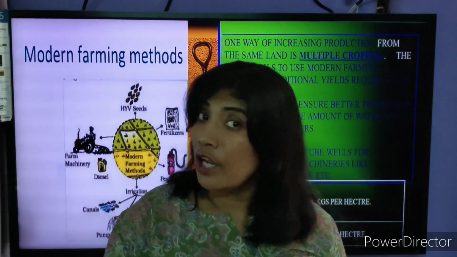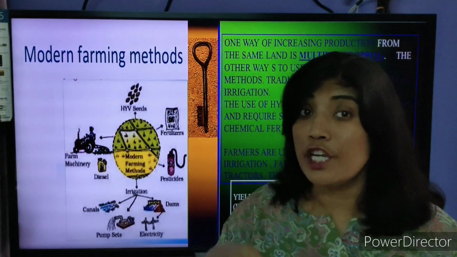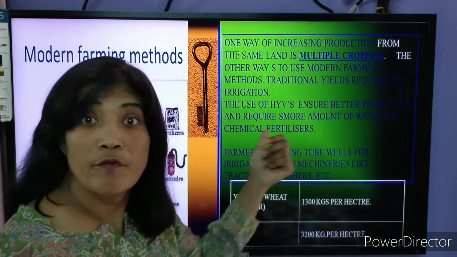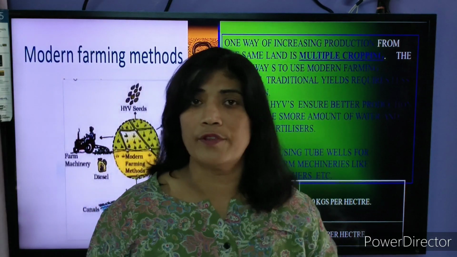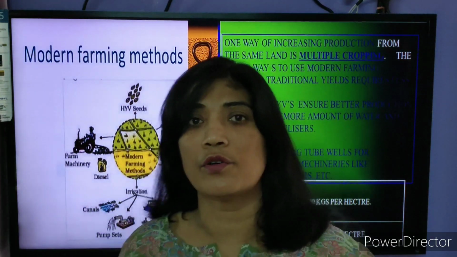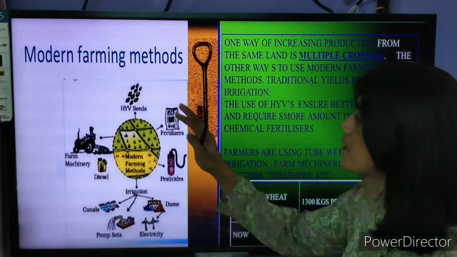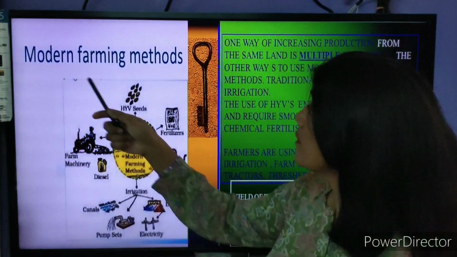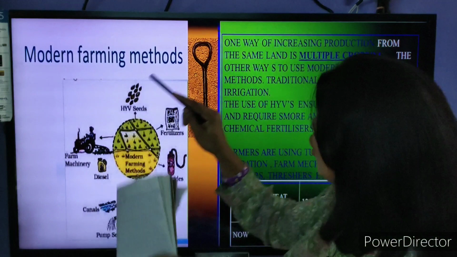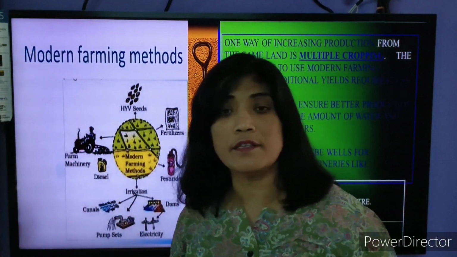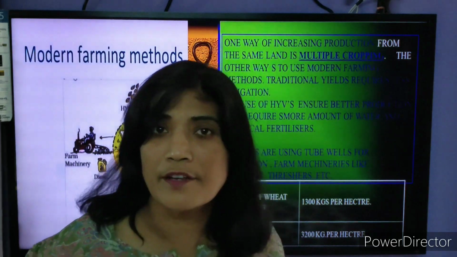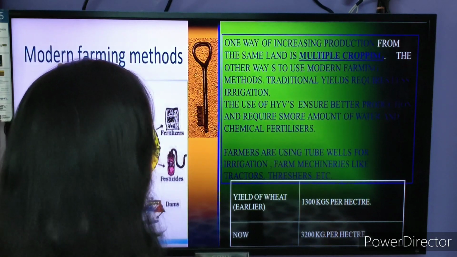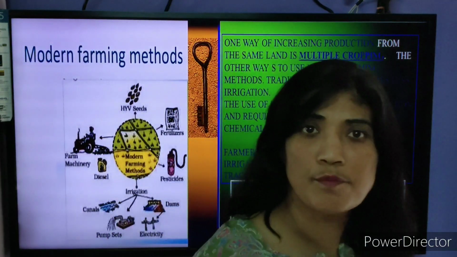In the same manner, soil also needs more irrigation when you are using high yield variety seeds and chemical fertilizer, so that it dissolves into the soil. All these modern farming inputs have given you modern farming. Using all these inputs together, the method by which we cultivate is known as the modern farming method.